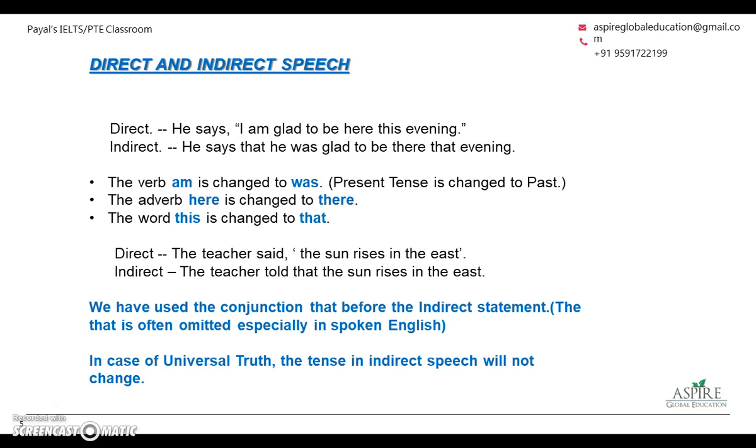But if your words are about some universal truth which will never change, which would remain the same in future, in present, and in the past, then you will not change the tense. For example, the teacher said, the sun rises in the east. When you change to indirect, the teacher told that the sun rises in the east. The tense will not change because it will remain true forever.